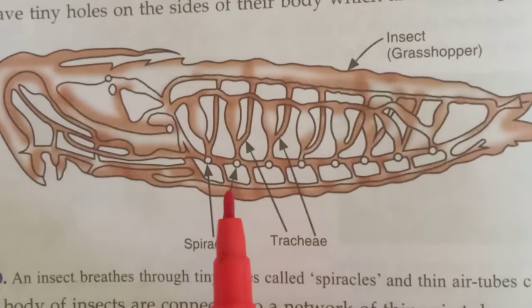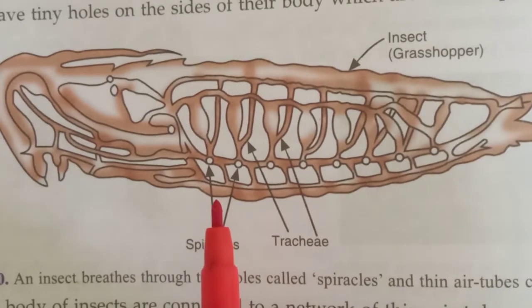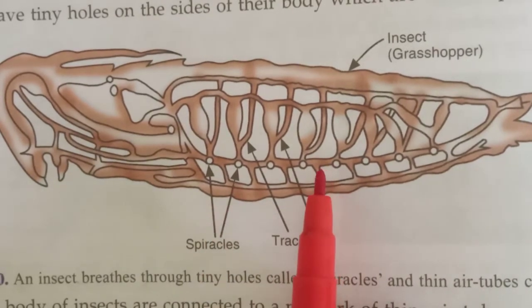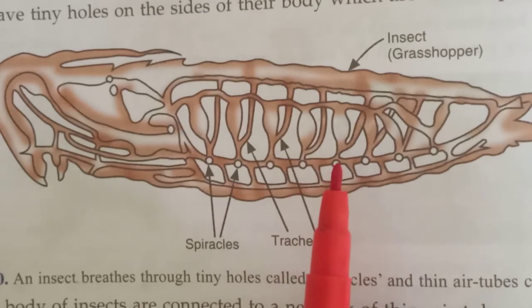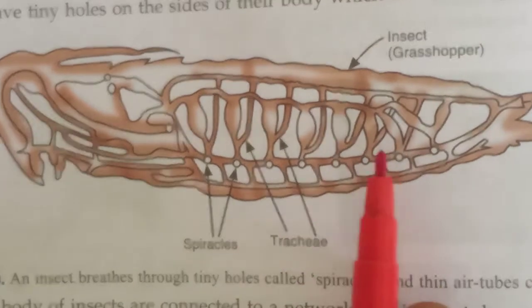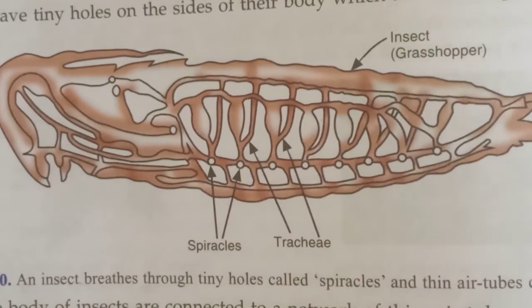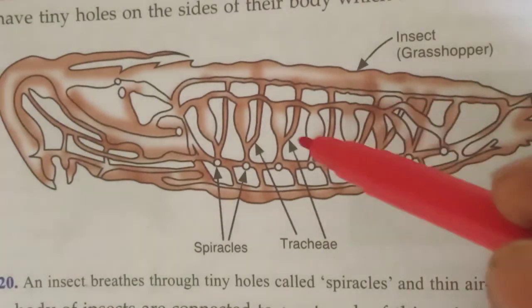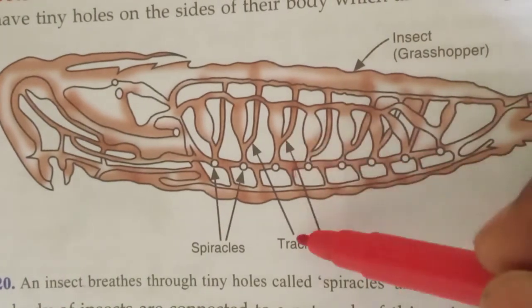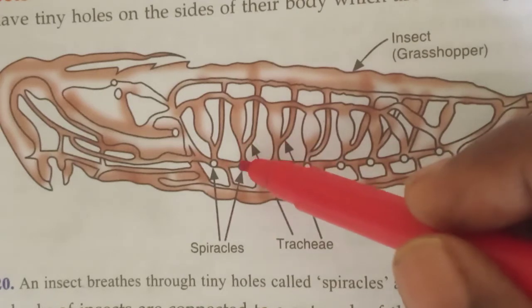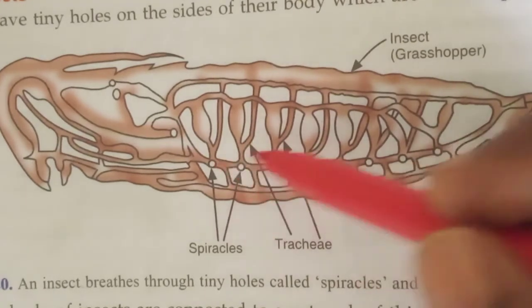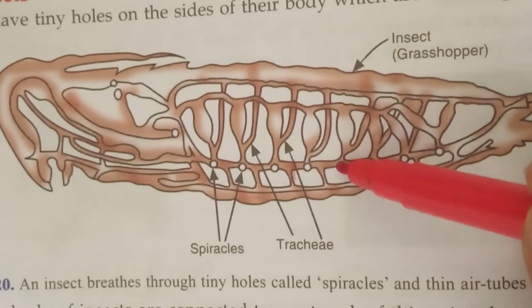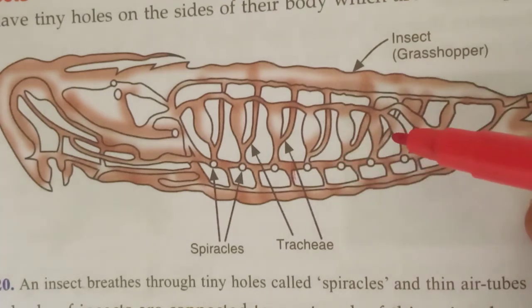The tracheae lead to openings called spiracles. The spiracles can open or close to control the ventilation or respiration. See, this is a trachea, and these are the spiracles. See here the opening, so it will open and close.